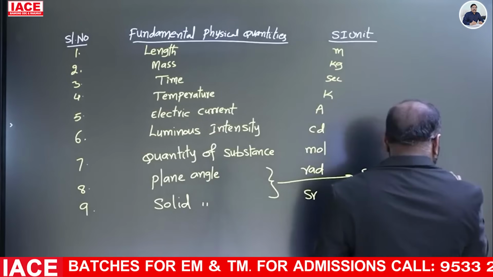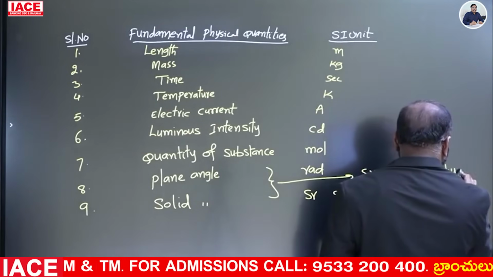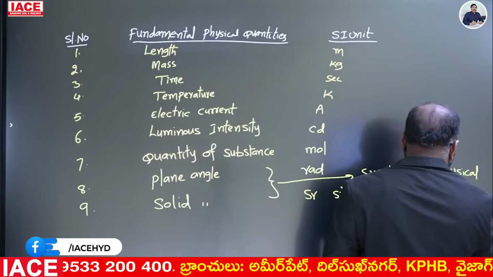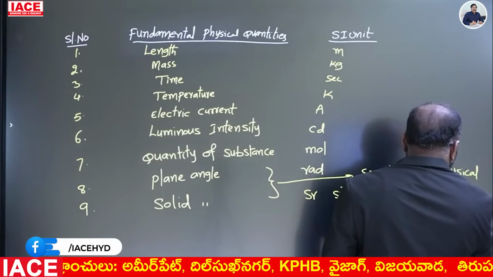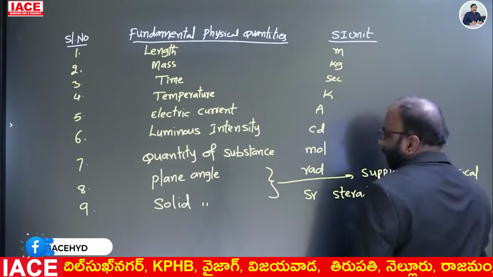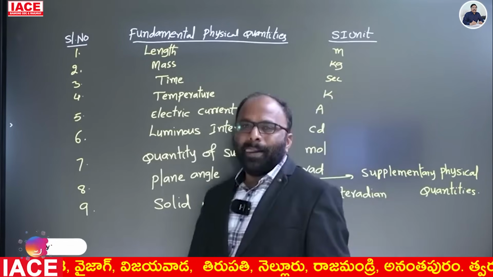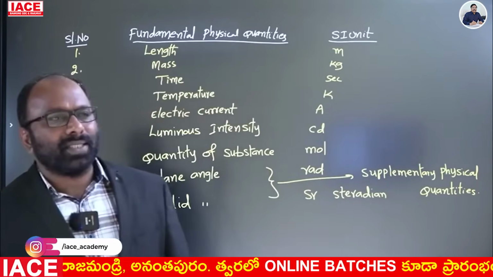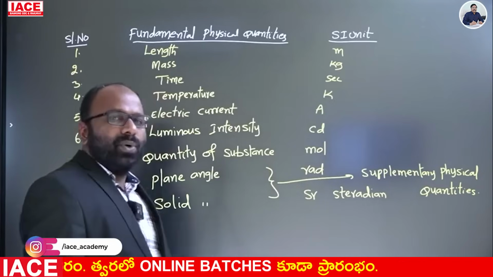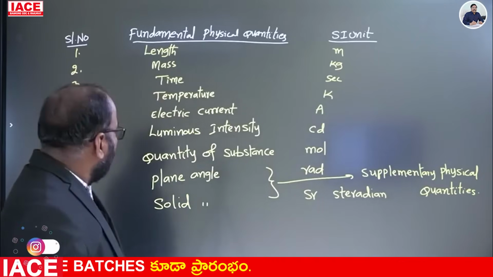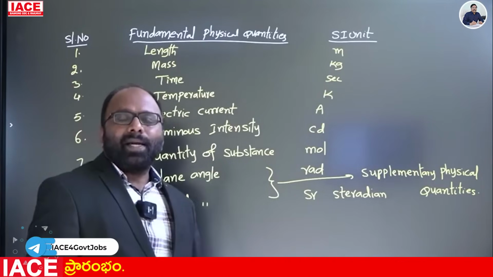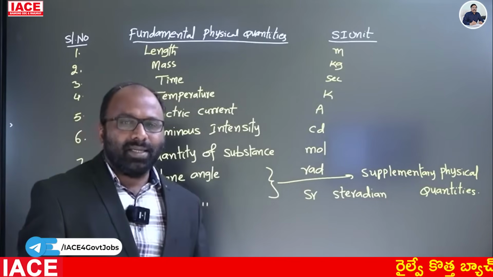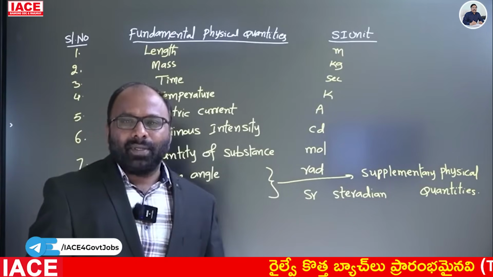Supplementary physical quantities. These are the fundamental physical quantities. Except these 9, all the remaining are called derived physical quantities. What are the derived physical quantities? What are their units and their dimensional formulas? The remaining we will discuss in the next class. Thank you.